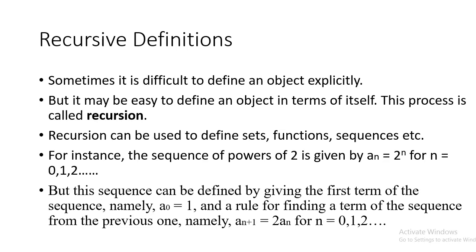But this sequence can also be defined by giving the first term of the sequence, namely a_0 = 1, and a rule for finding a term of the sequence from the previous one. Likewise, a_(n+1) = 2a_n for n = 0, 1, 2, up to infinity.